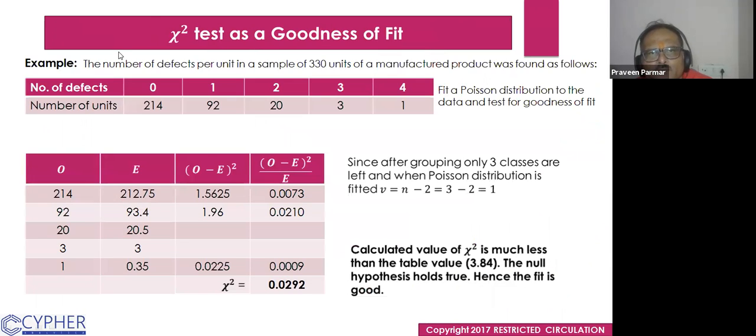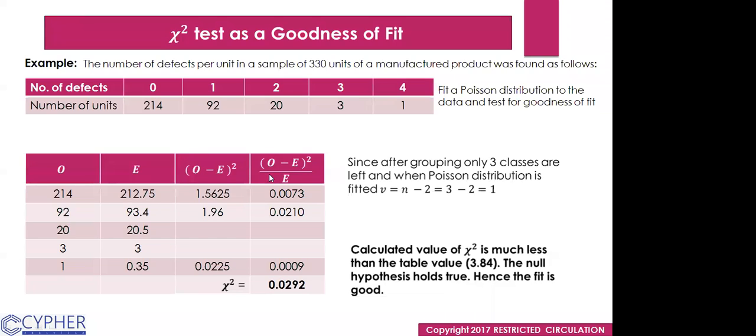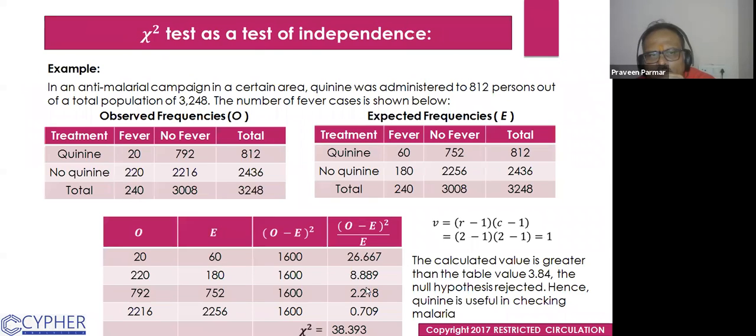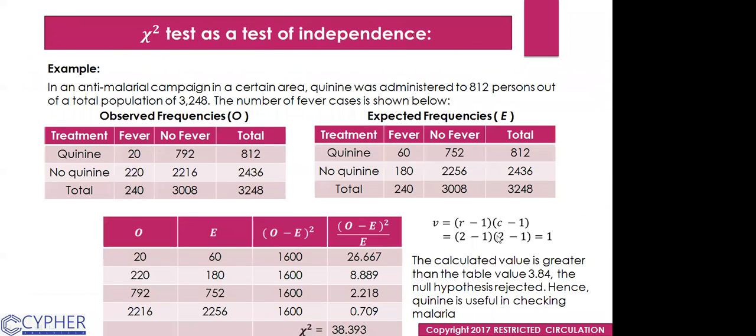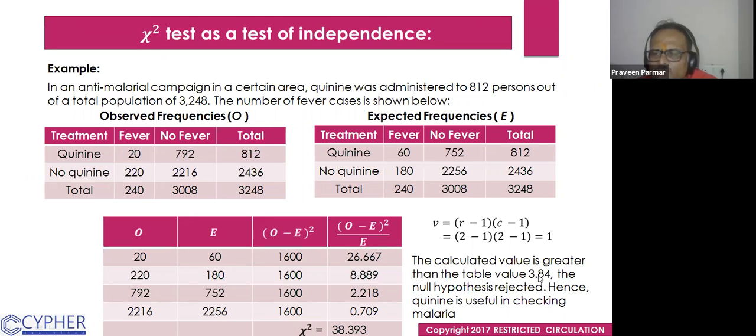Now we see another problem. Sir, in the previous case also, the final result, the 3.84 is coming from where, sir? That was on the table. Is it the chi-square table or what? Chi-square table.